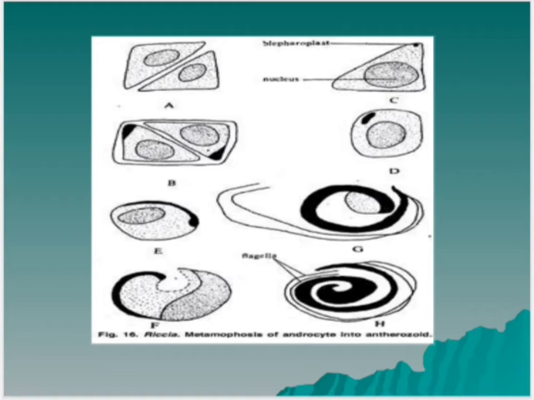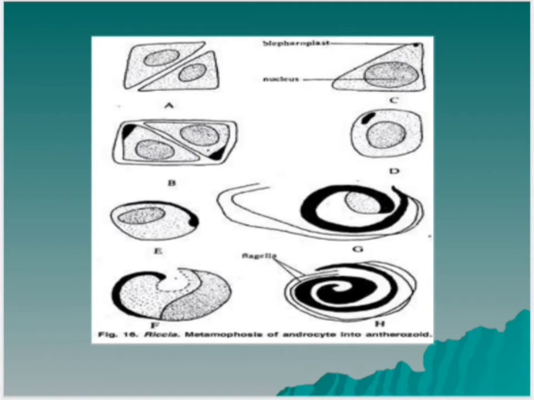The androcyte soon loses its triangular shape and becomes somewhat round or oval. Its blepharoplast elongates into a cord and occupies about 2/3 of its part. Simultaneously, the nucleus also becomes crescent shaped, homogeneous and ultimately comes in contact with the blepharoplast. 2 long flagella develop from the conspicuously thickened end of the blepharoplast.